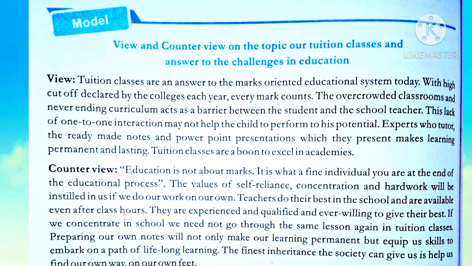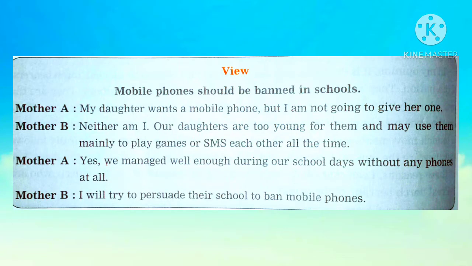That means the self reliability of each person lies in making his own efforts, his own hard work, not just relying on the tuition but by making his efforts to do so. So these are the total opposite ideas of the views which were given to us. One more example we are going to see now, that is regarding mobile phones should be banned in schools.